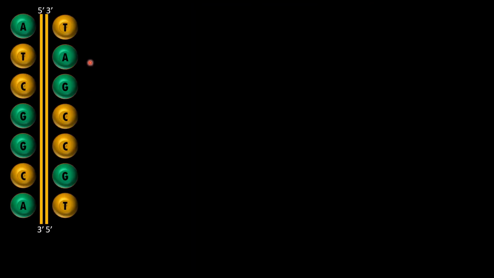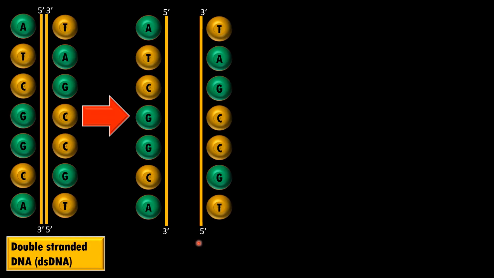Now students, the process of replication is very easy to understand. Now this is double-stranded DNA. The two strands are anti-parallel to each other. Now the dimensions are one strand is 5' to 3', the other is 3' to 5'. Now the first step in replication is double-stranded DNA is converted to single-stranded DNA.